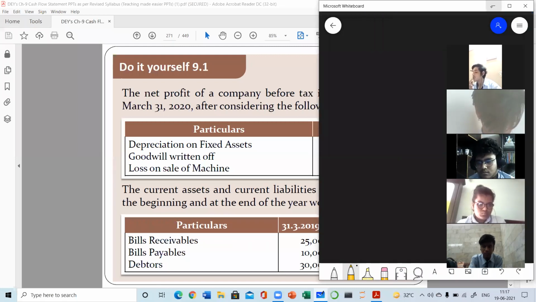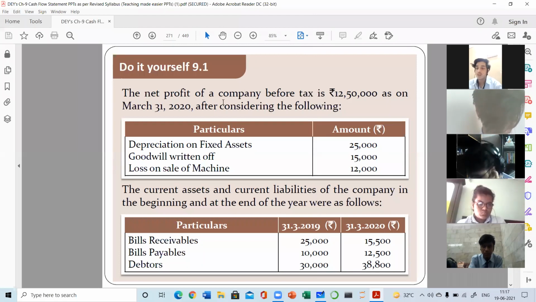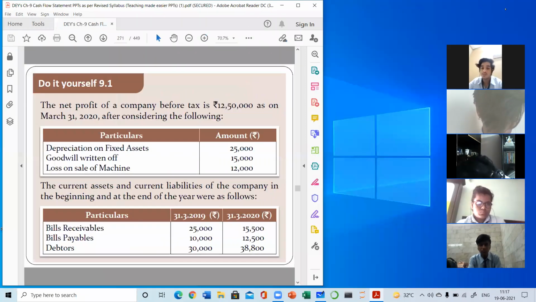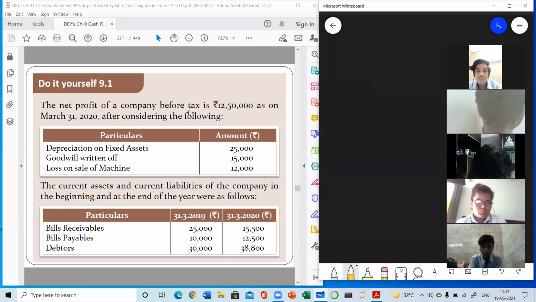So this is the question in which you can see the net profits of a company before tax. So this is the profit before tax. So please tell me, is there any need of making a working note if the profits before tax are given? I am waiting for your answer in the chat box.